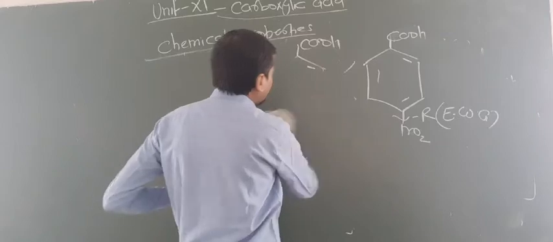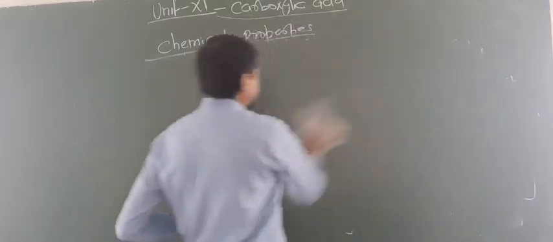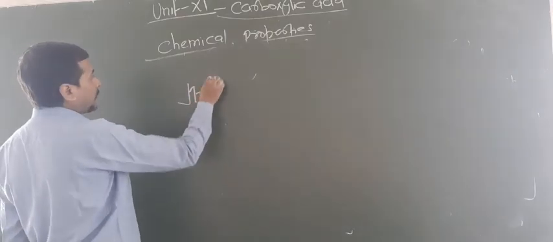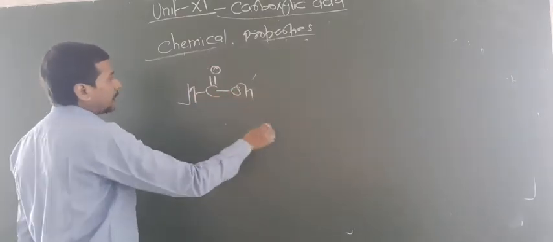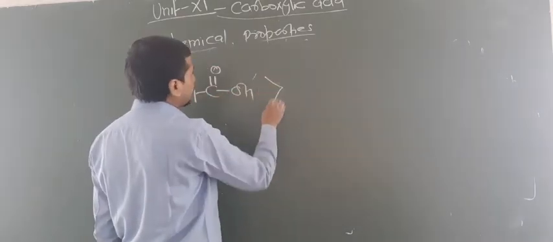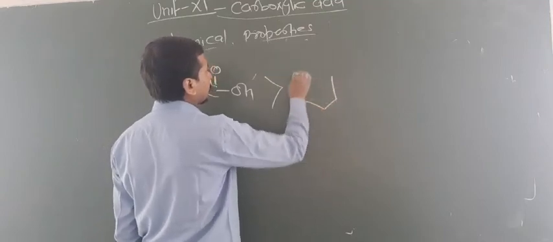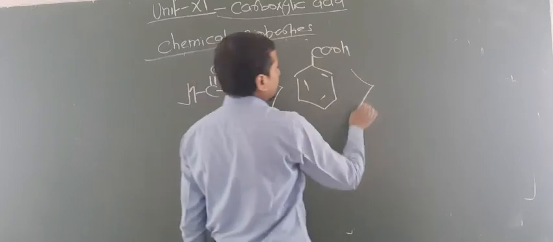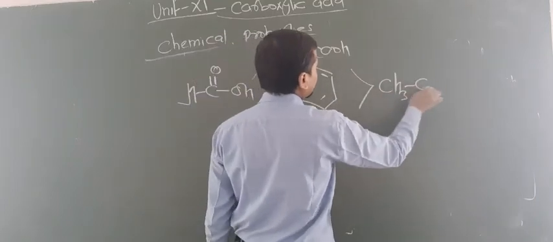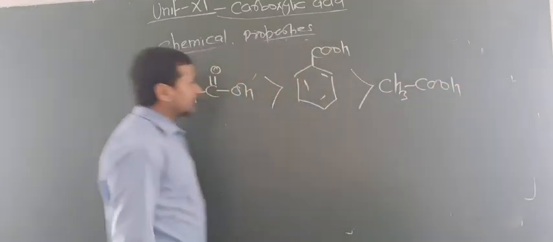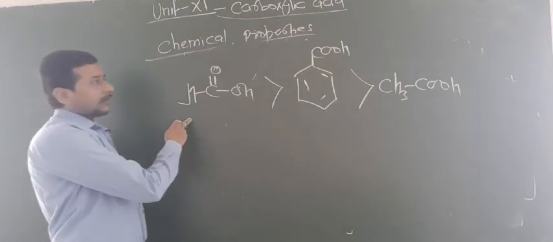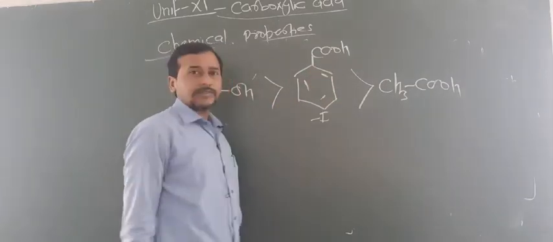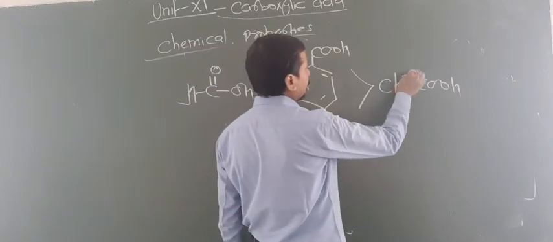Now one more question may be raised. Formic acid is a stronger acid than benzoic acid, and benzoic acid is a stronger acid than acetic acid. Here there is no such effect, but the benzene ring has a minus I effect, and here the methyl group has a plus I effect.